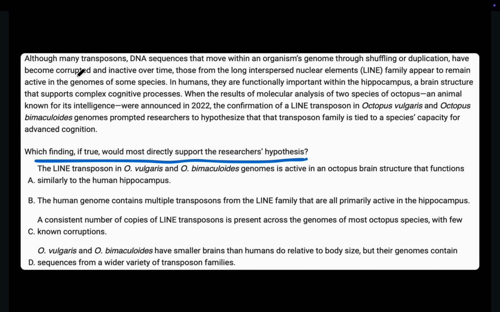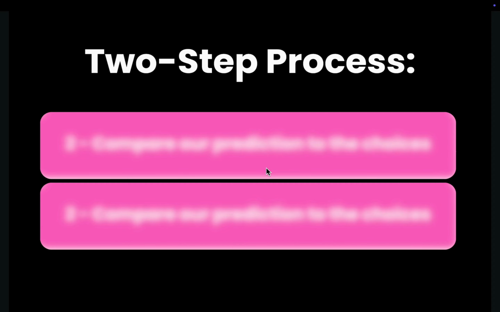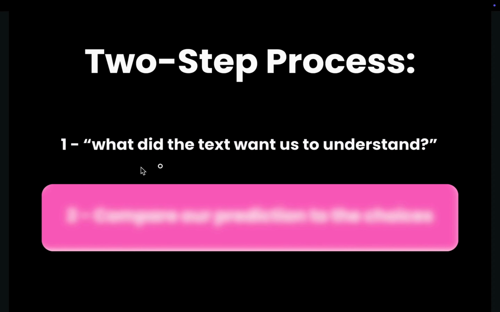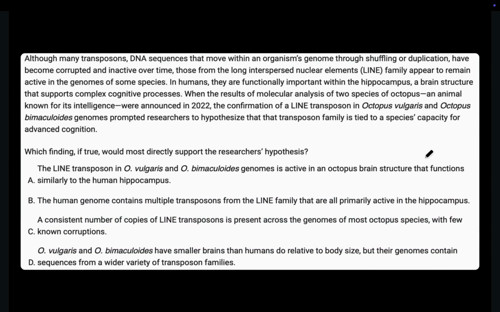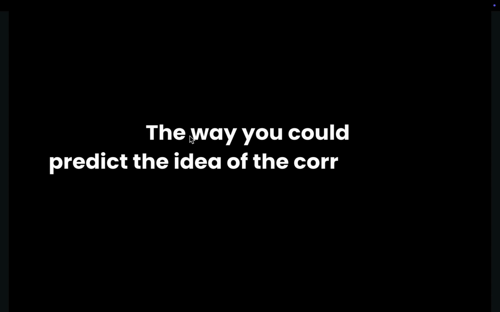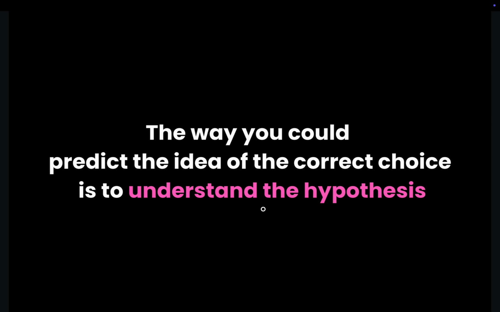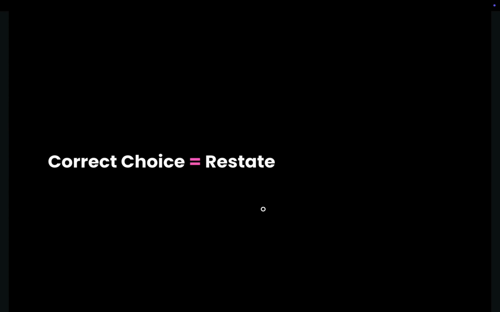The first step in our two-step process is to read the claim and ask ourselves a simple question when reading each line in the text, and that question is, what did the text want us to understand from this sentence? We ask ourselves this question so that we can dumb it down, and the reason why we want to dumb it down is because the way you could predict the idea of the correct choice is to understand the hypothesis, conclusion, or claim, because the correct choice just restates the idea of the hypothesis or claim.